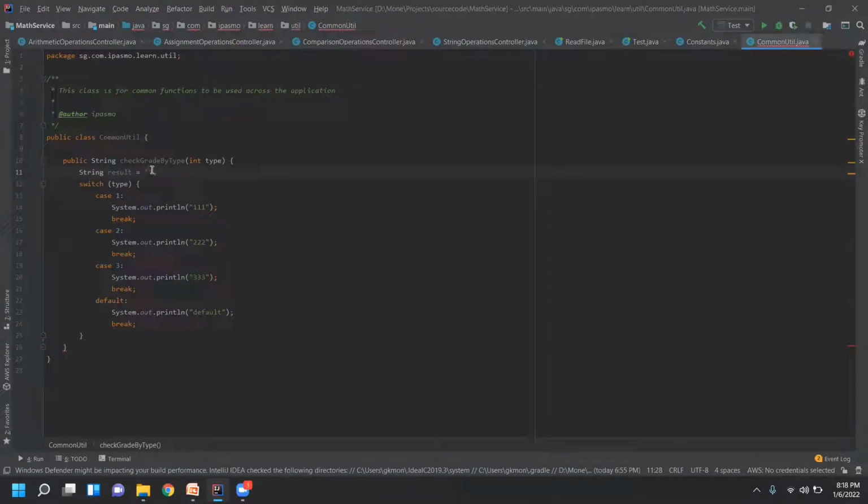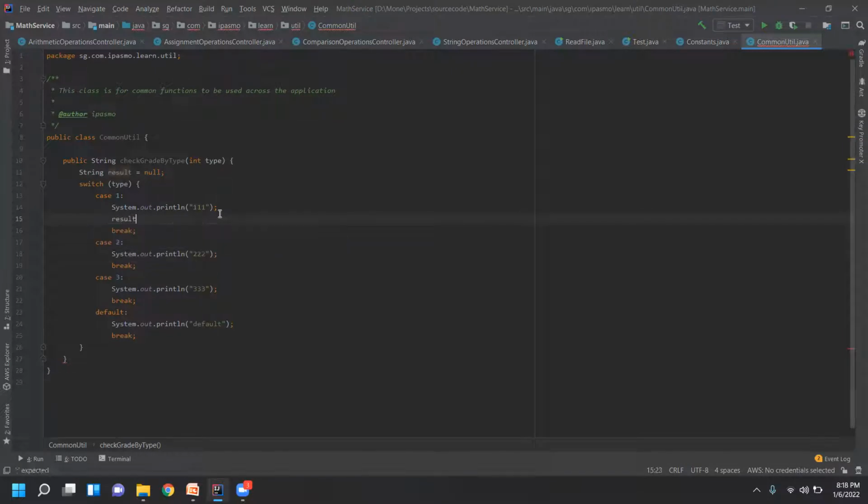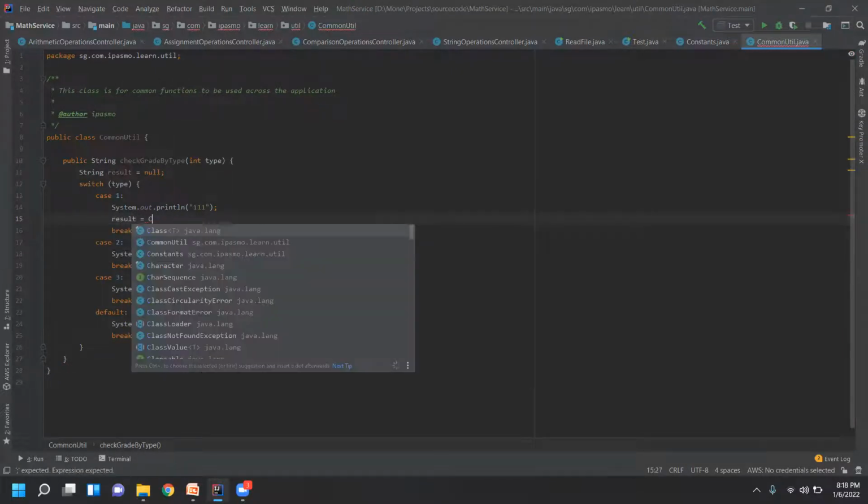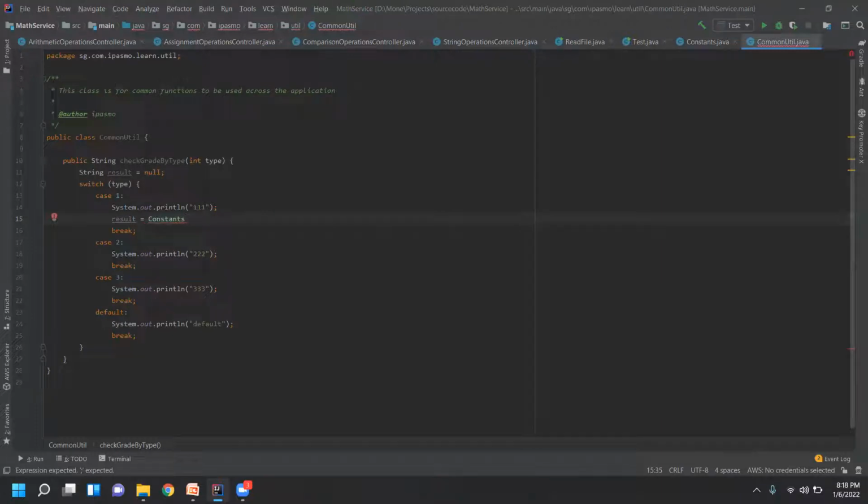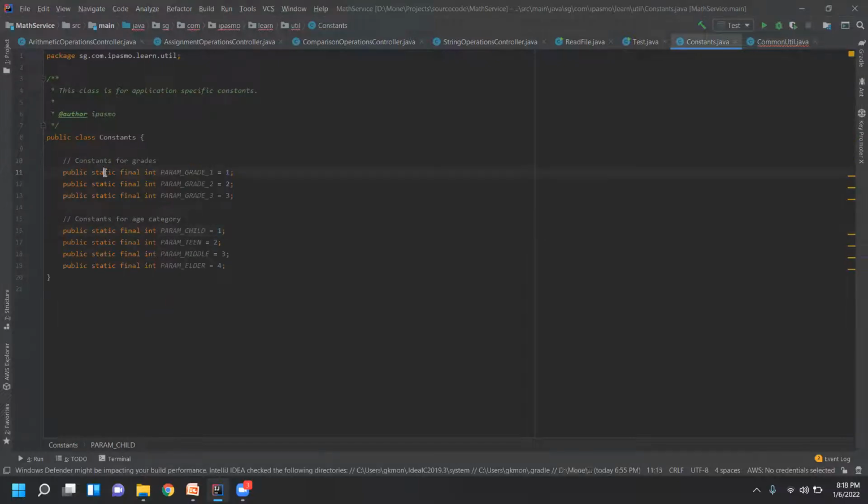When it is empty, you can make it empty or you can make it null. Anything is okay. So I'll just make it null here, and then here I will assign result is equal to constants. So what is there in the constants? We have certain constants, right? All the variables inside the constants are declared as static, so when they are declared as static, you can call them only with class names.